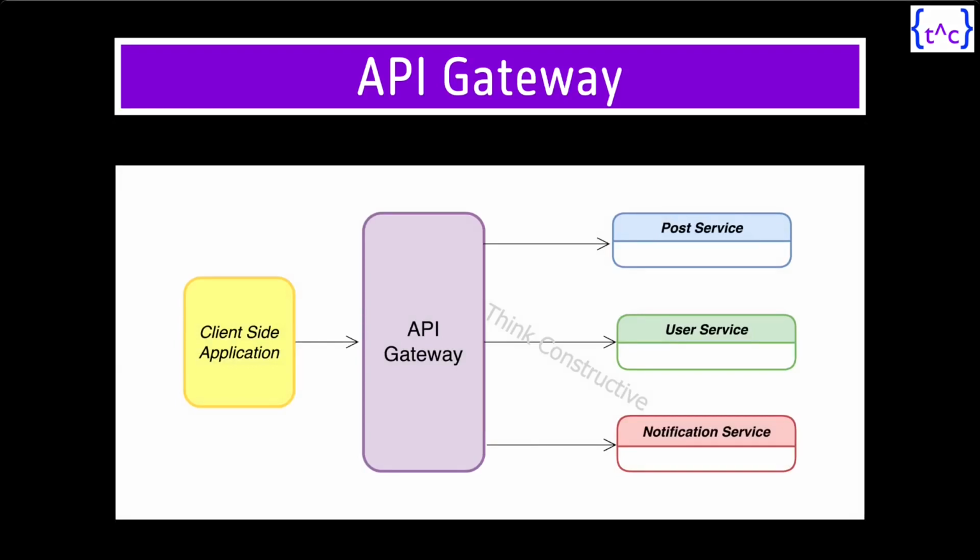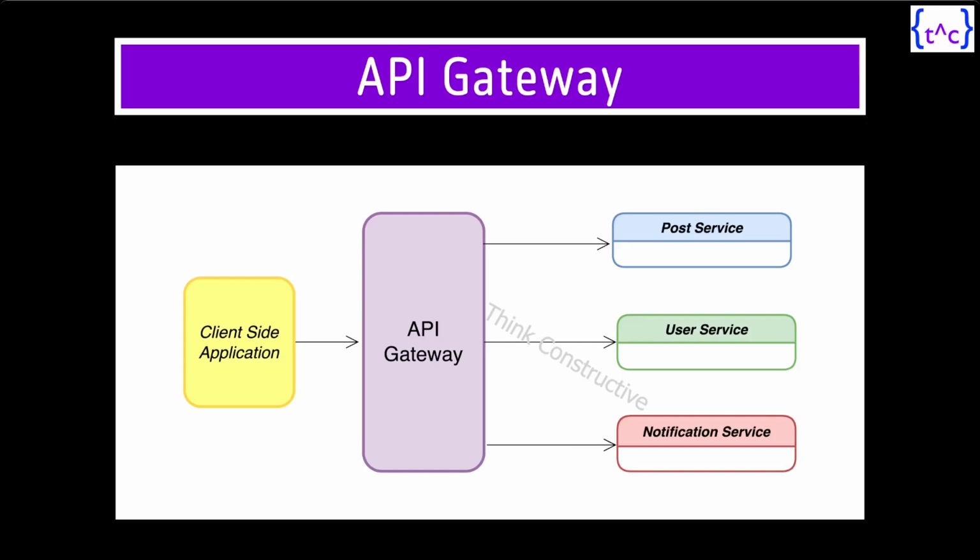It becomes so important because all these 3 services, what you are seeing here, post, user or notification services, these services' URLs will be kept in API gateway and API gateway's URL will be exposed to the external world. So any client-side application will actually use API gateway's URL and send the request to API gateway. API gateway will internally do the routing based on the request to the respective service. So that is hidden, encapsulated inside API gateway.